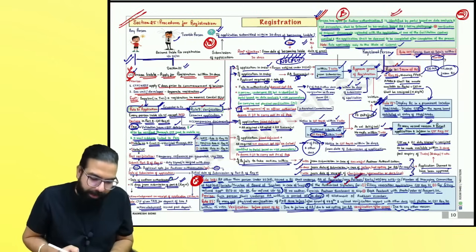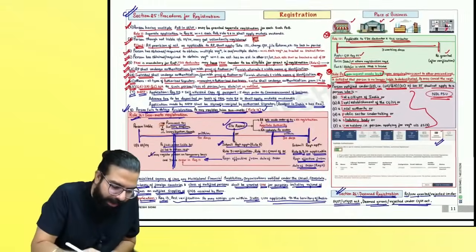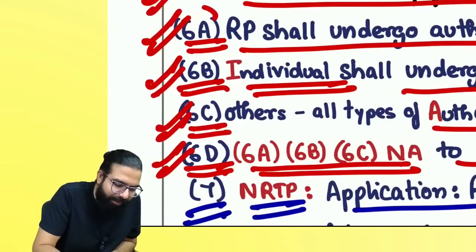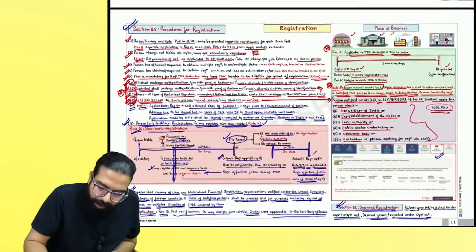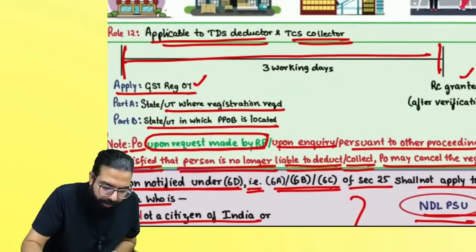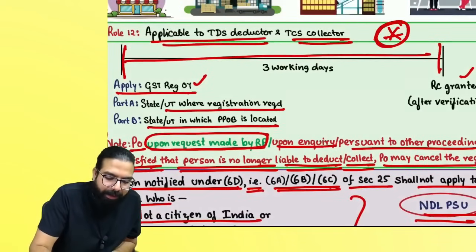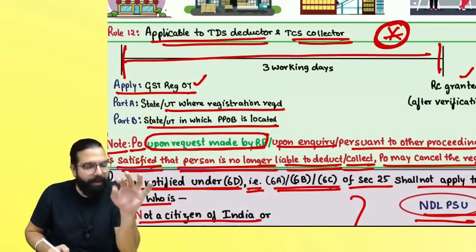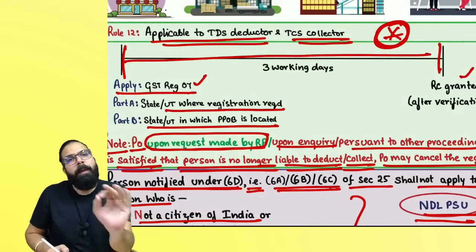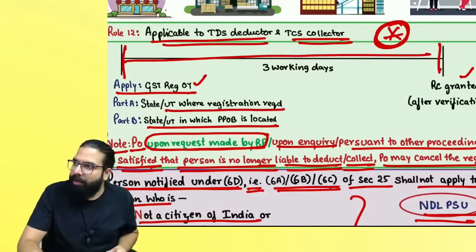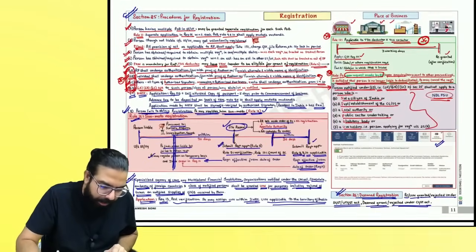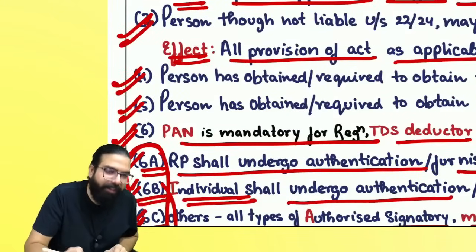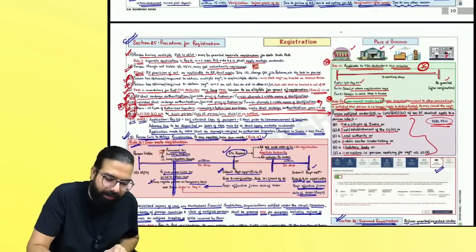Can we go ahead? The next one over here is section number 25. In this, what I like is 6A, 6B, 6C and 6D, Aadhaar authentication. Okay, everyone. Other than that, you should remember one more point, the amendment part, that TCS and TDS deductor and TCS collector can now make an application for cancellation of registration. Sir, done. This is an important point which I like. Other than that, 4 and 5 is anyway the distinct person point. This chart is a big graded chart, everyone.